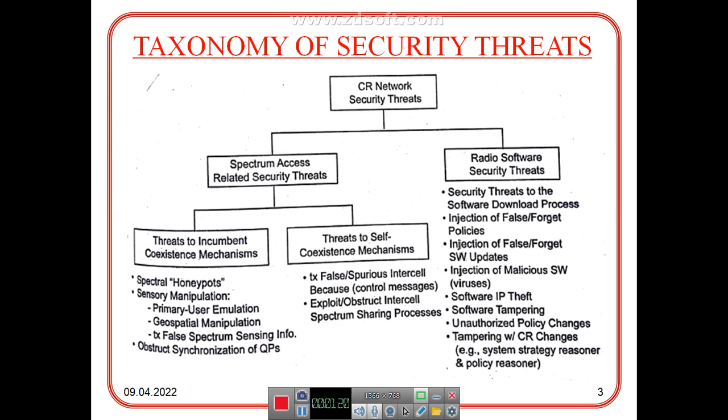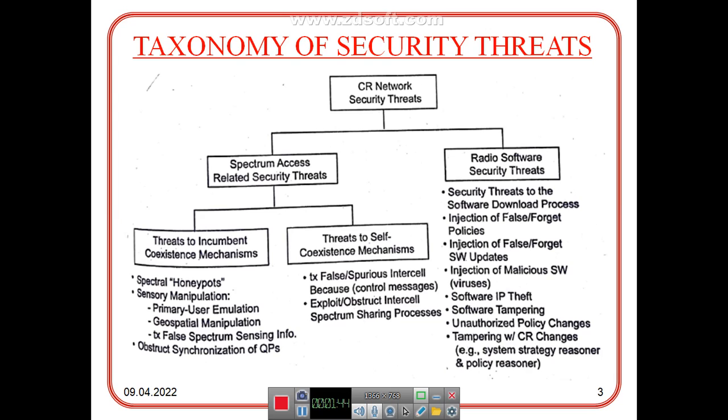Here are the spectral honeypots, sensory manipulation, meaning primary user emulation, geospatial manipulation, transmission of false spectrum sensing information, and abstract synchronization of QPAs. Then for the threats to the self coexistence mechanism, there is transmission of false spurious inter-cell messages, and exploiting the inter-cell spectrum sharing process.